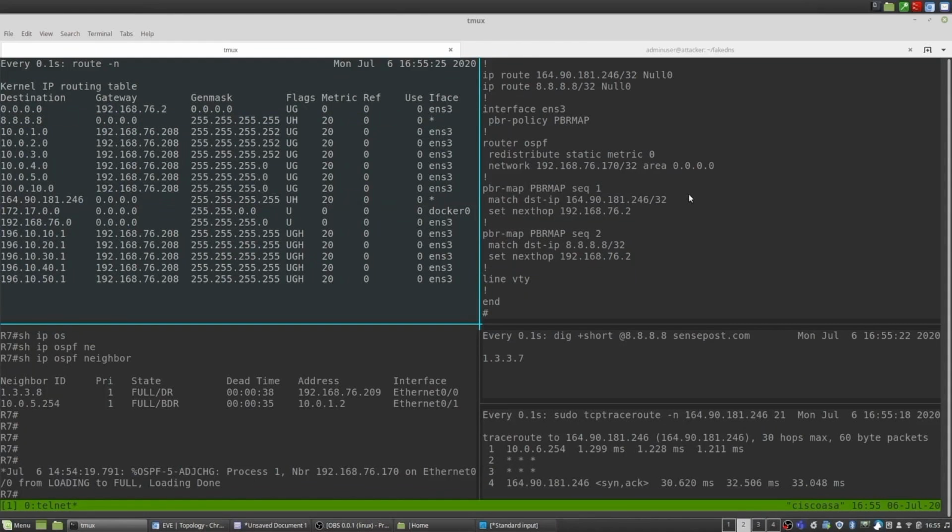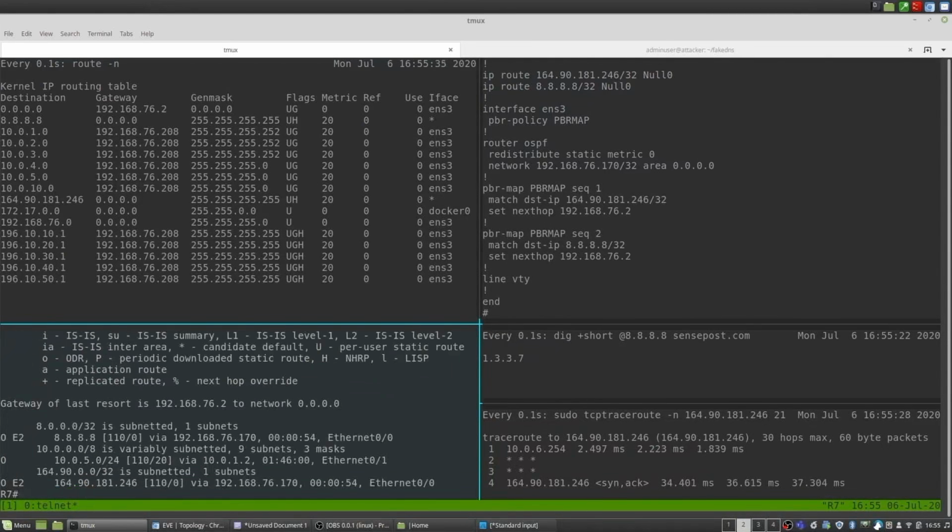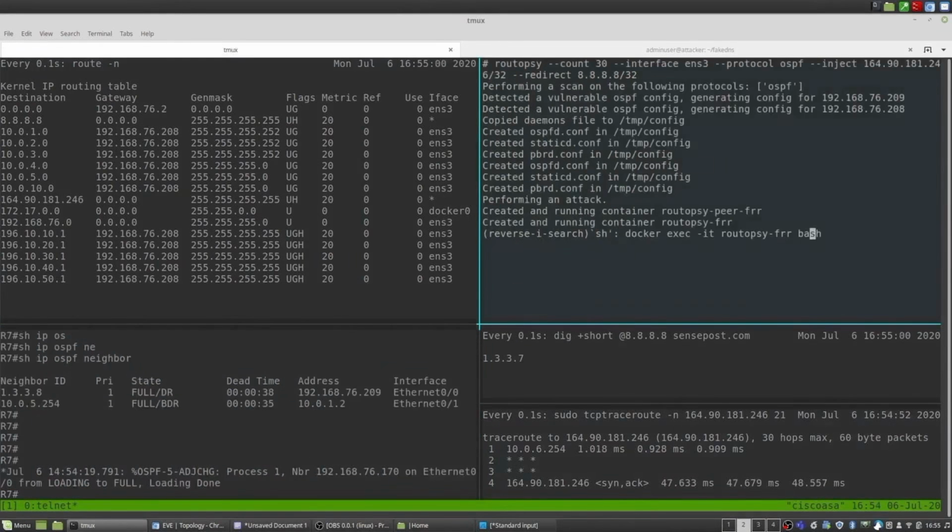We'll explain that now. We still get that null route into OSPF, and how we do that is we specify the redistribute command. We can go verify on the router that those routes are within the OSPF process, and you can see there the quad 8 and the 164 address are really within the OSPF process. We hop back over to our attacker machine, and we ask that question again. Okay, cool. We've advertised these routes into the routing process, but surely it's going to go to the null interface. How do we get around that?